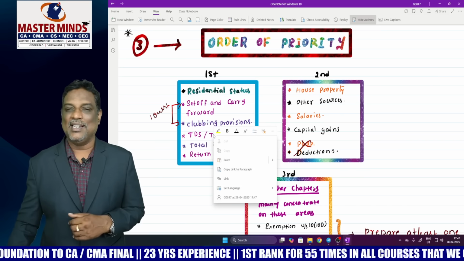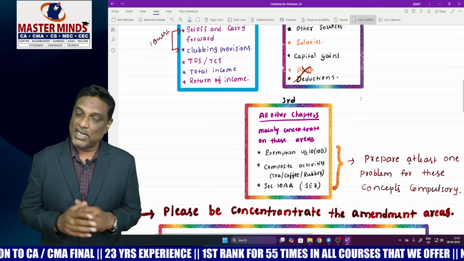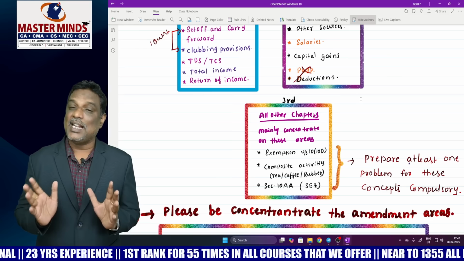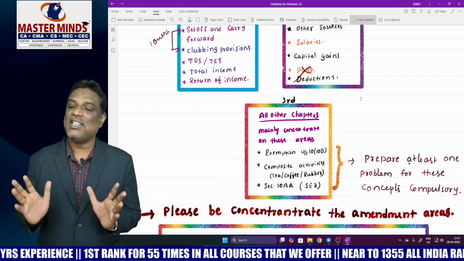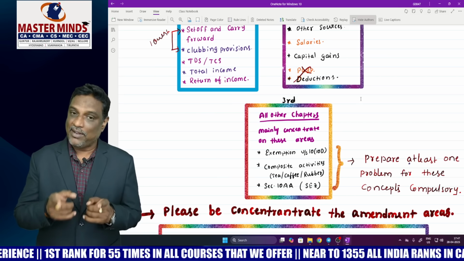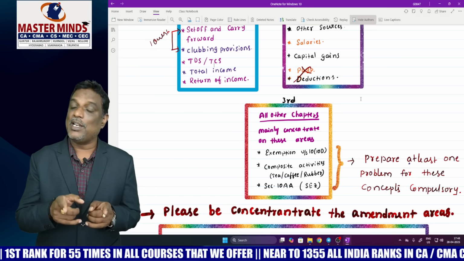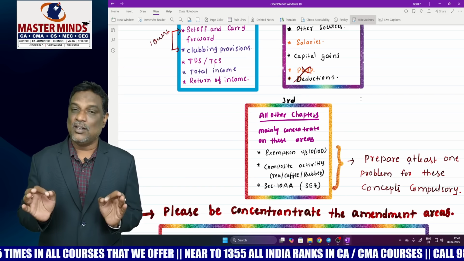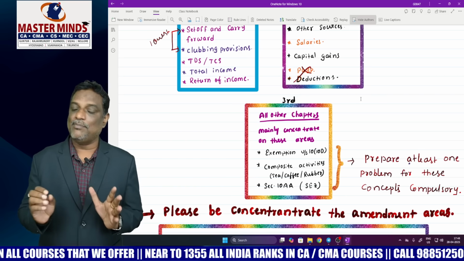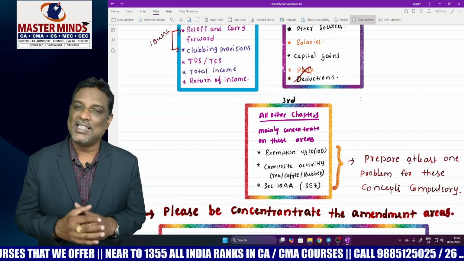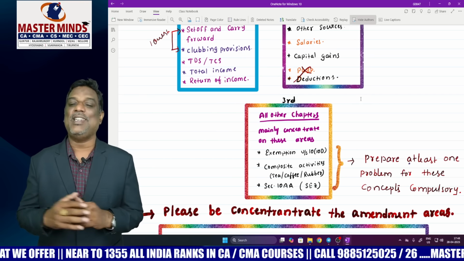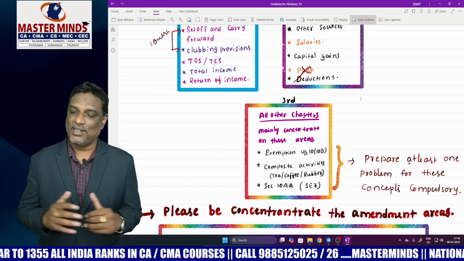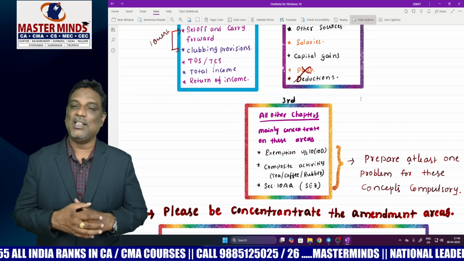And category 3 covers the rest of the chapters. My suggestion is, don't prepare the entire chapters covered in category 3. Prepare at least some selected concepts in each chapter. I have provided some important concepts. One is exemptions, 10(10D) related questions. Please prepare at least one question relating to section 10(10D), life insurance premium maturity amount, and at least one problem relating to composite activities, tea, coffee, rubber, which is covered in the exempted incomes chapter.